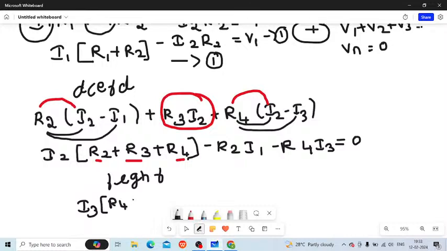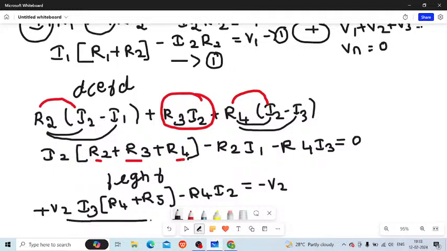Then I'll write minus R4 I2, which is equal to minus V2. Why minus V2? Because I have positive V2 over here. Positive to negative is positive V2. That positive V2 will come to the other side, so it becomes minus V2. I hope you got it.